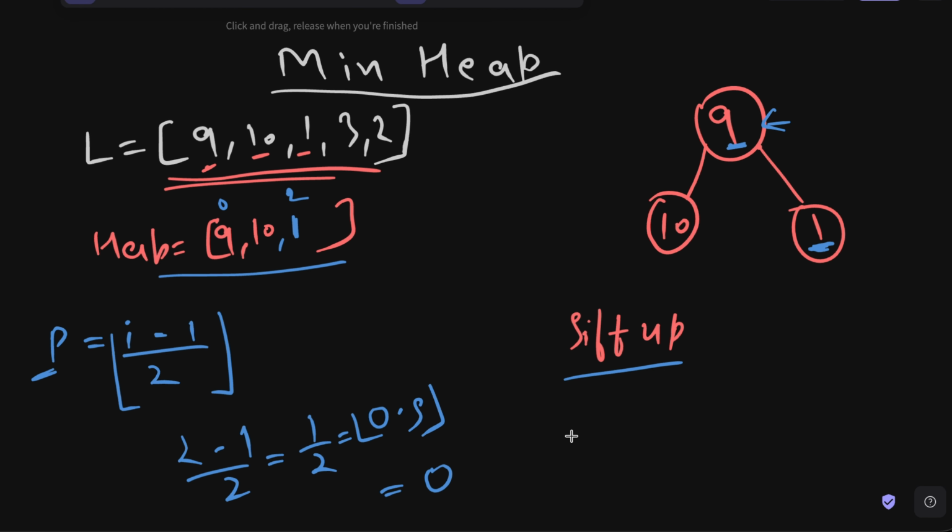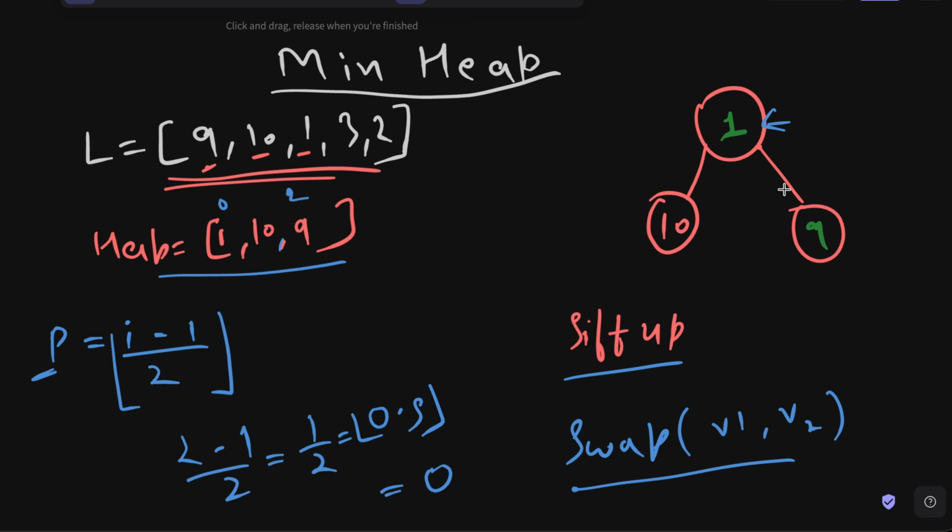Okay. So we will also have to create a swap function that will take two things, value 1 and value 2, and it will simply swap them. And do not worry, we will see this swap function implemented in the code. So here I will just take the 1 and 9 and I will simply swap their positions. So 9 is gone from here, 1 is gone from here, and then we will write it like this. 1 will be here, 9 will be here. So we have swapped the elements.